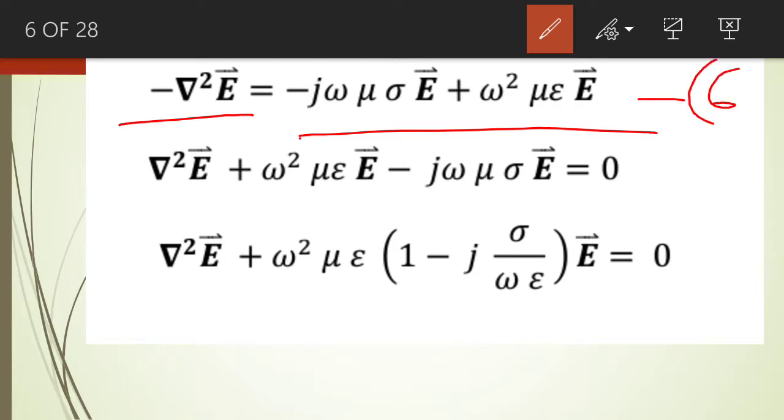Okay. So what we do, we rearrange equation number 6. If we rearrange equation number 6, we get del square E plus omega square mu epsilon E minus J omega mu sigma E, which is equal to 0, and this is equation number 7.